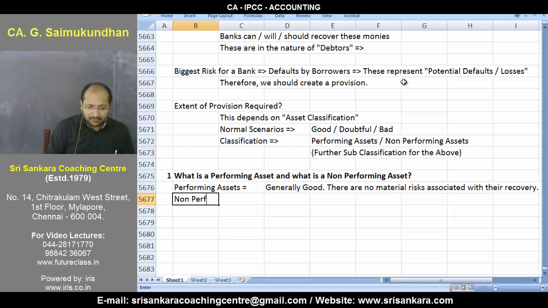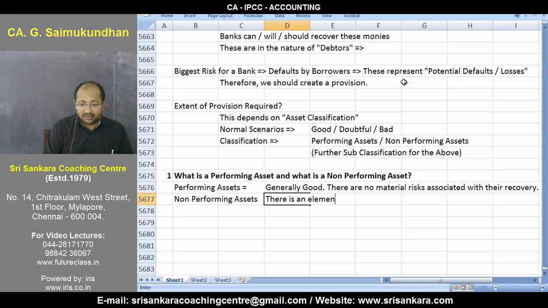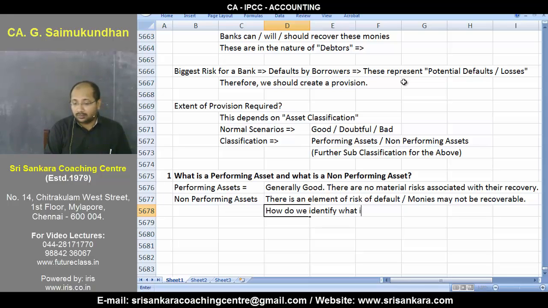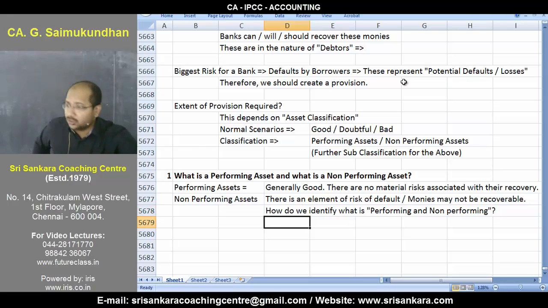What are non-performing? Yes, there is an element of risk of default or high risk. Monies may not be recoverable in full. The question is, how do we identify that? How do we identify what is performing and what is non-performing?